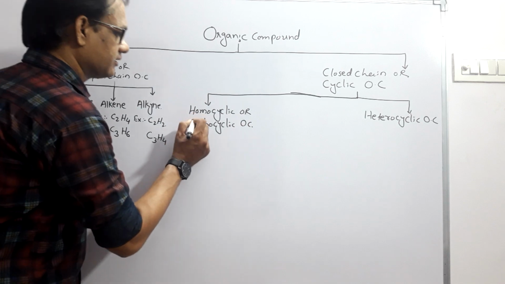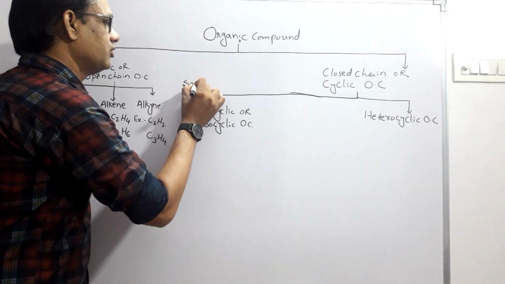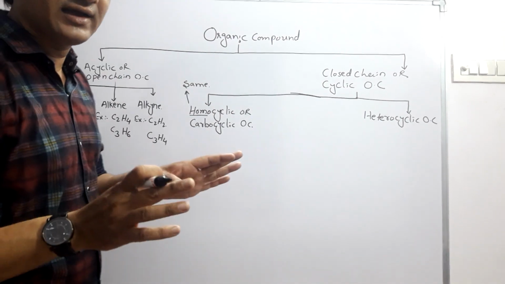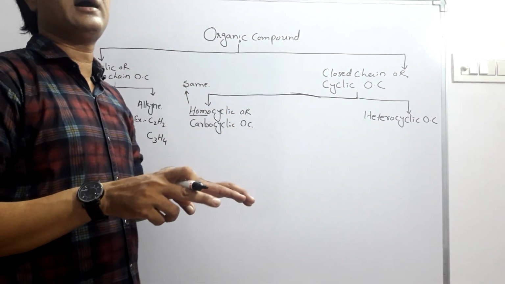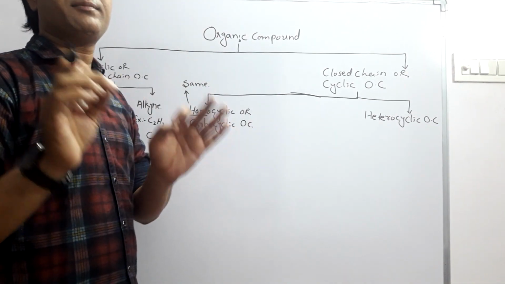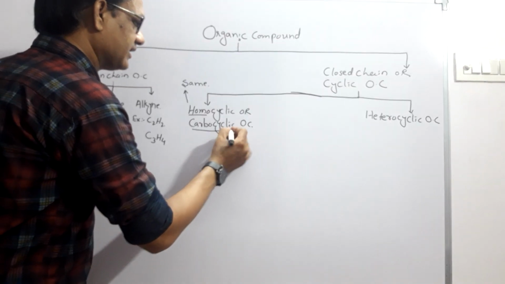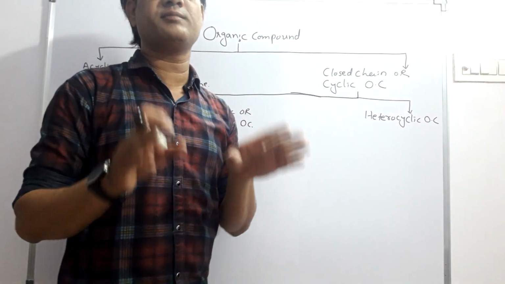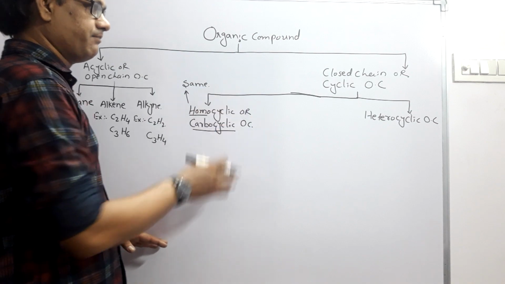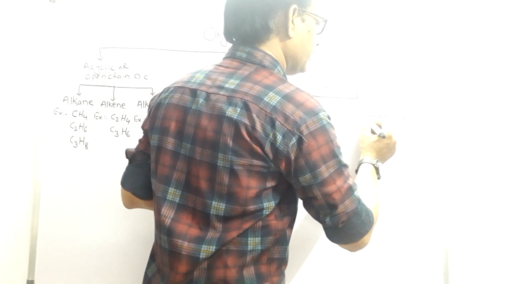First of all, we will discuss the meaning of homocyclic or carbocyclic and heterocyclic. Remember, the word homo means same. Homocyclic means the cycle is formed by the same type of atoms. This is also called carbocyclic. Carbocyclic means the cycle is formed only by carbon atoms, that's why it is called carbocyclic. Then there is another type, heterocyclic.